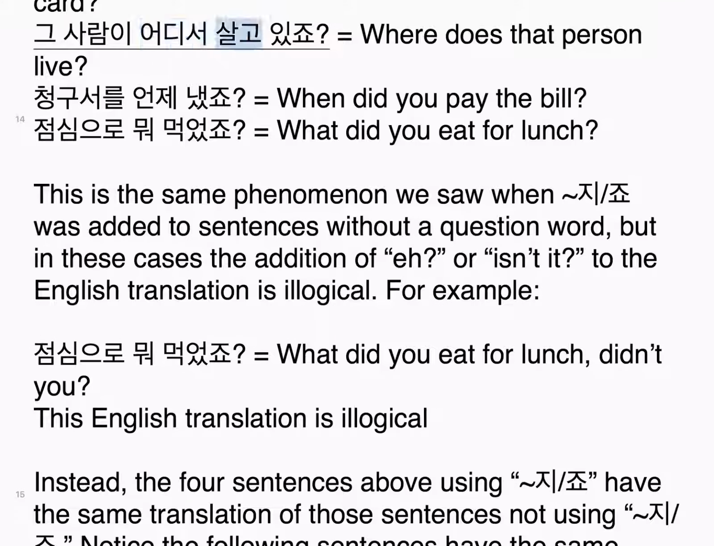그 사람이 어디서 살고 있죠? Where does that person live? 청구서를 언제 냈죠? When did you pay the bill? 점심으로 뭐 먹었죠? What did you eat for lunch?